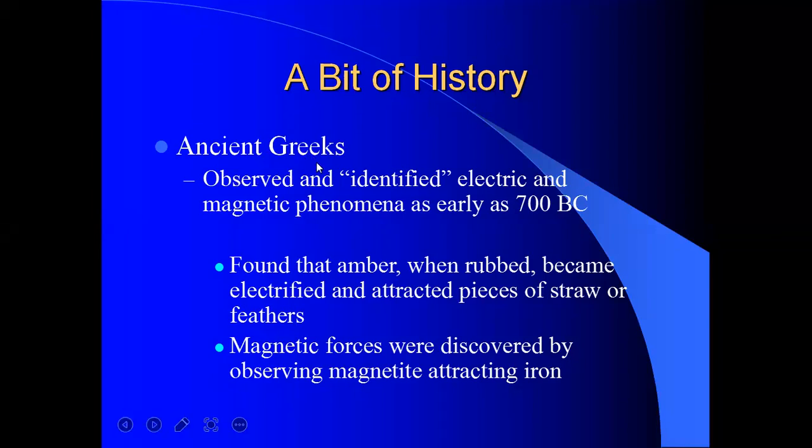First of all, ancient Greeks observed and identified electric and magnetic phenomena as early as 700 before Christ. They found that amber, when rubbed, became electrified and attracted pieces of straw or feathers. Magnetic force was discovered by observing magnetic attracting iron. So this is the idea of the ancient Greeks.